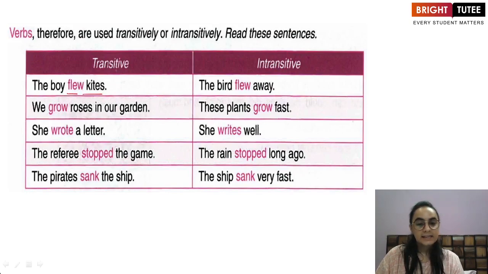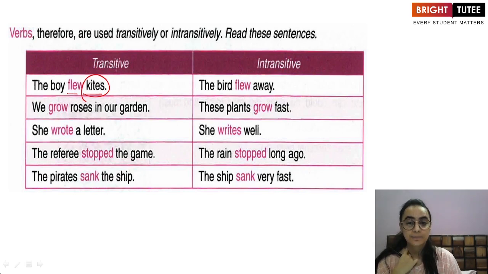The boy flew kites. I have an object in the sentence, therefore it is transitive in nature. The bird flew away. I do not have an object in the sentence, yet the sentence is complete. So it is an intransitive verb. We grow roses in our garden. I have an object in the sentence which is used along with the verb grow. So it is a transitive verb. These plants grow fast. I do not have an object in the sentence with the verb, yet it is making sense. So this verb is an intransitive verb.